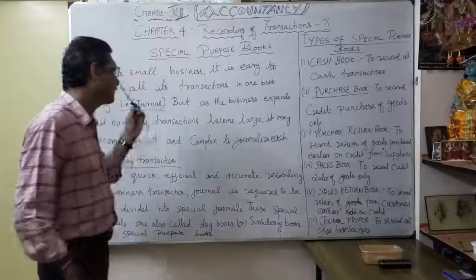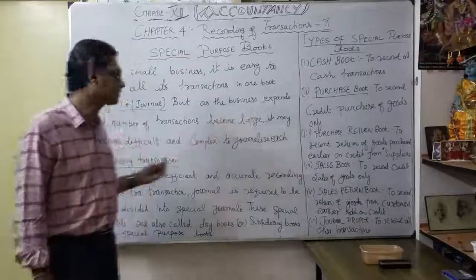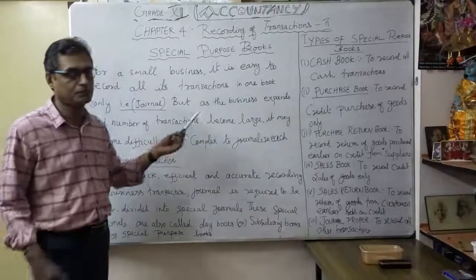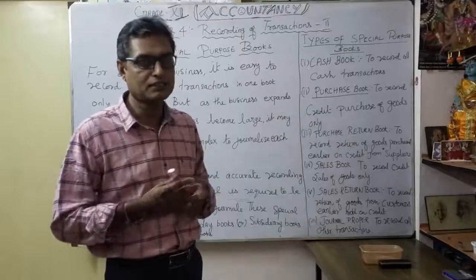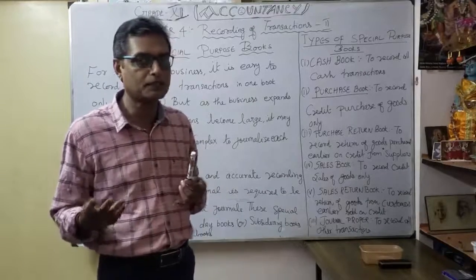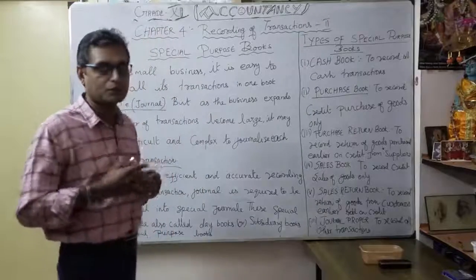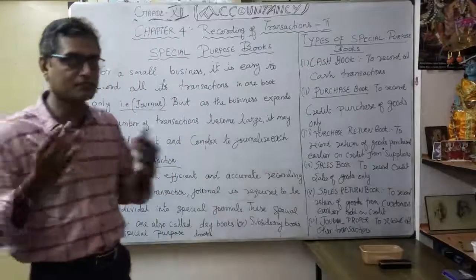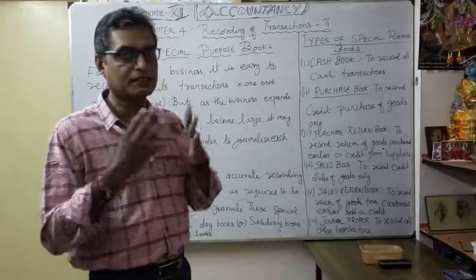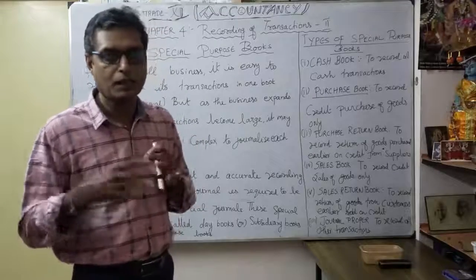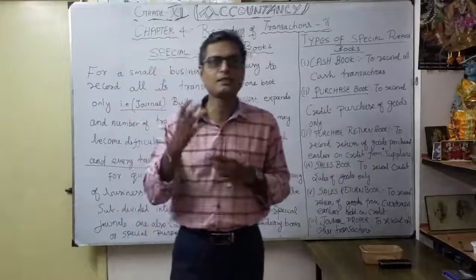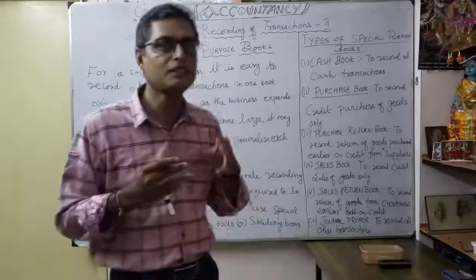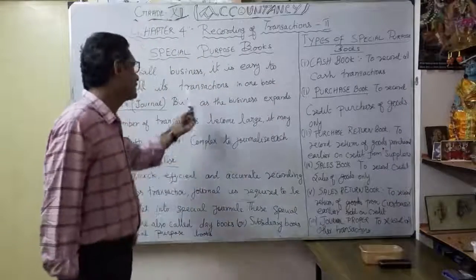Whenever the business expands, the number of transactions becomes large. In a small business, there may be 2 or 3 transactions every day. Suppose the business expands and you make it bigger: 10 transactions per day. Just imagine, 30 days means 300 transactions, or apart from Sundays, around 270 transactions. In that situation, it is not easy to record each and every transaction.